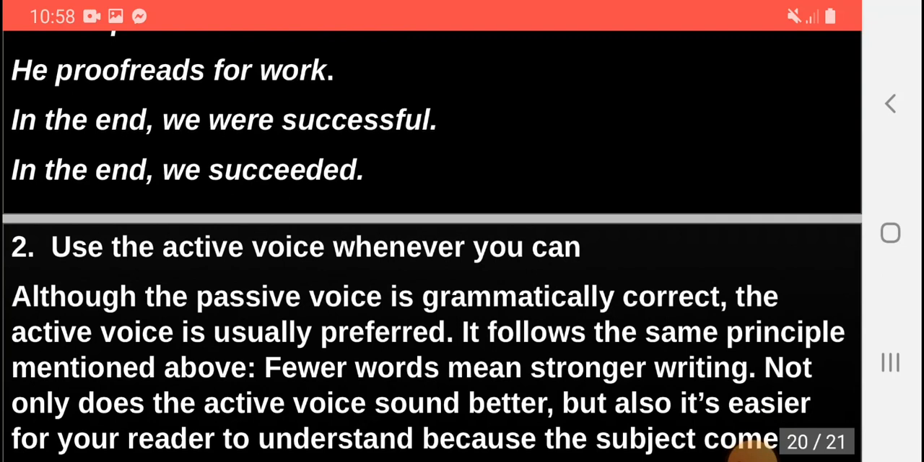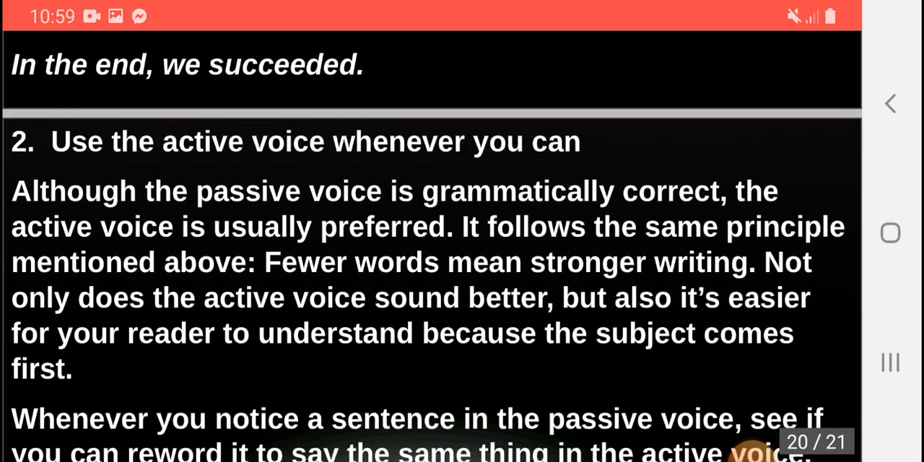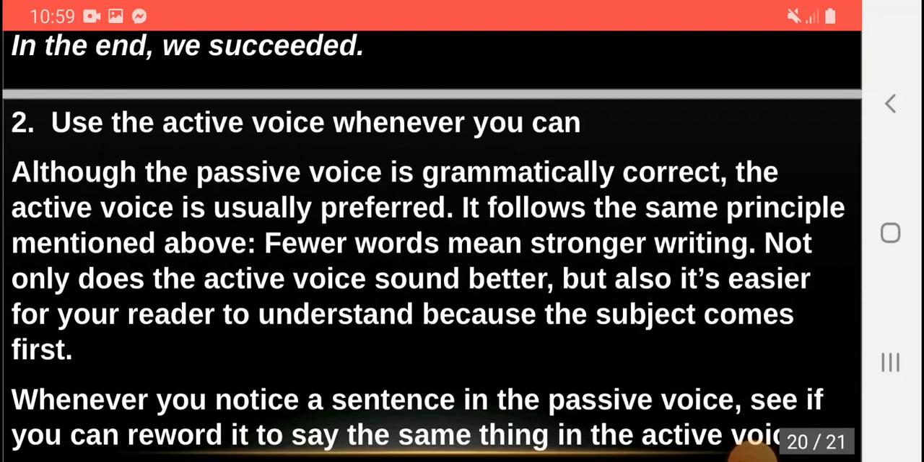The second tip is use the active voice whenever you can. It is far better to use active voice than the passive voice. Good writing should be in active voice. Although the passive voice is grammatically correct, the active voice is usually preferred. It follows the same principle mentioned above. Fewer words mean stronger writing. The fewer the words, the stronger the writing.